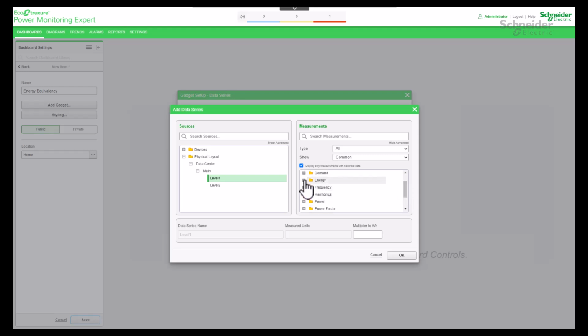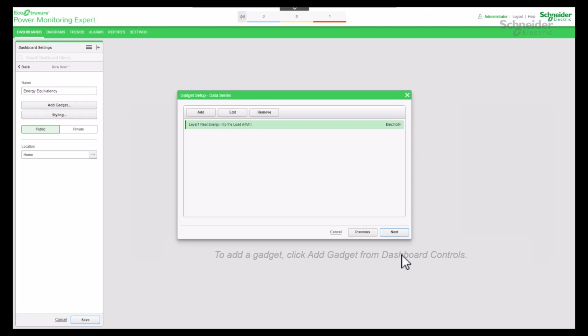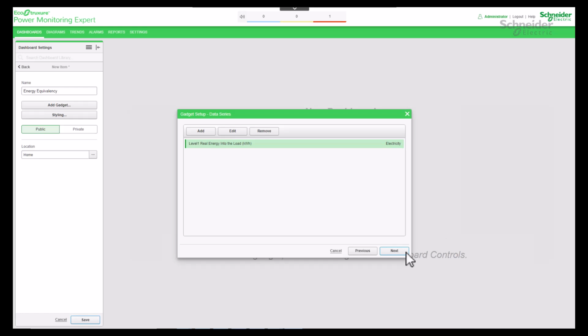Select your energy measurement. Change the multiplier value to convert the data from its original unit to the specified display unit. Once the data series is selected, click on OK button. Add button is visible to choose more sources. Later we will add more sources and check the dashboard output result. But for now proceed to next step.